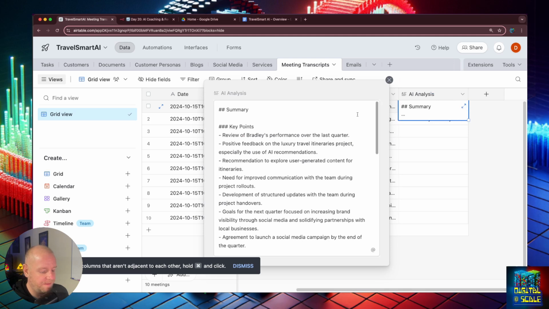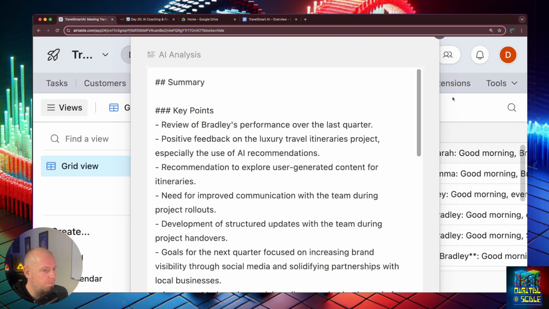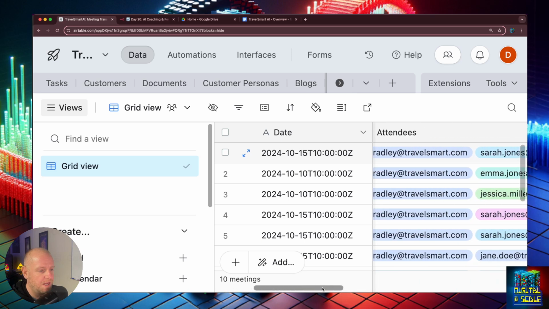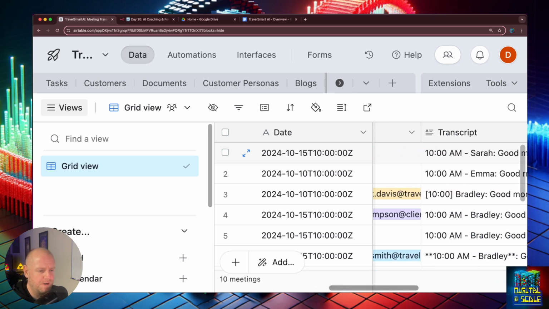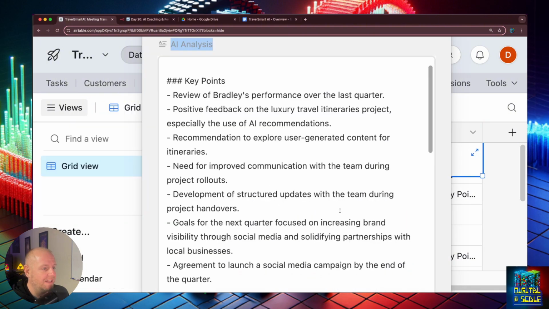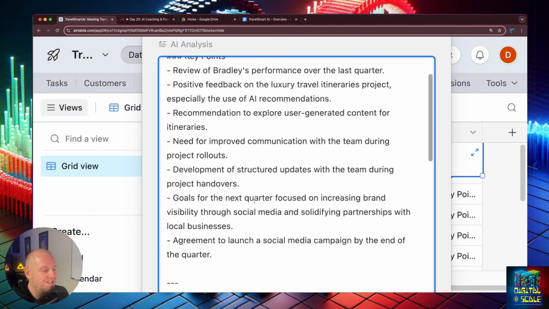Now we can look at this analysis. Let's zoom in here, take a look. All right. So the one that we're looking at is a one-on-one with Bradley and Sarah Jones of Travel Smart. So, key points: review of Bradley's performance over the last quarter, positive feedback on the luxury travel itineraries project, especially the use of AI, recommendation to explore user-generated content for itineraries, need for improved communication with the team during project rollouts. What happened there? Development of structured updates with the team during project handovers.